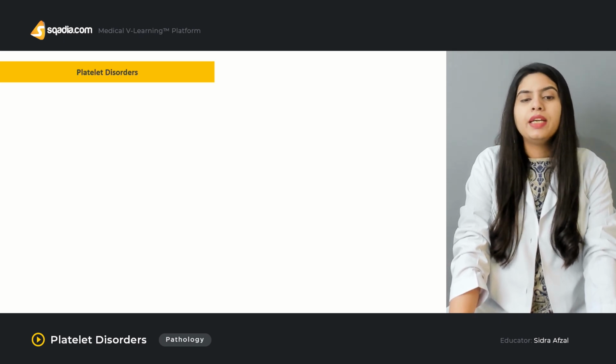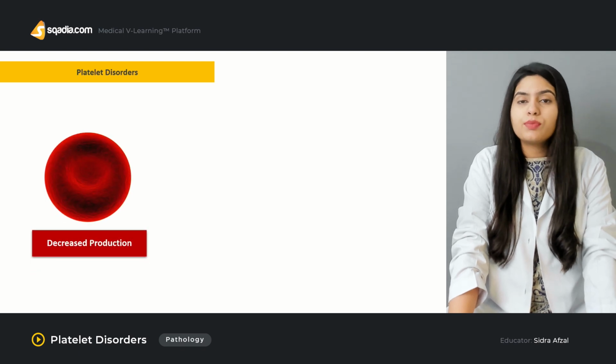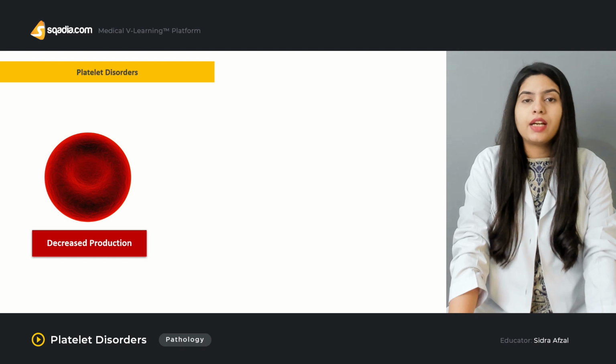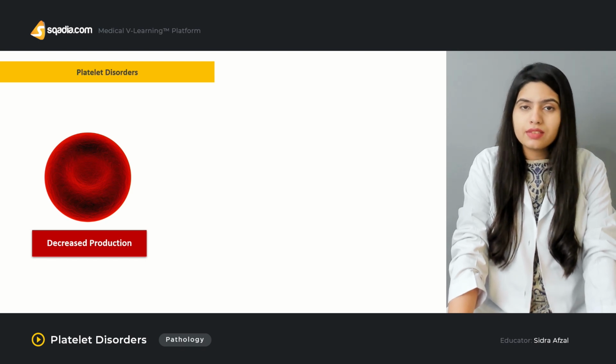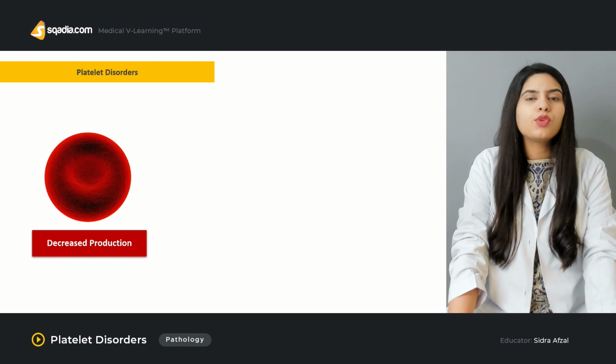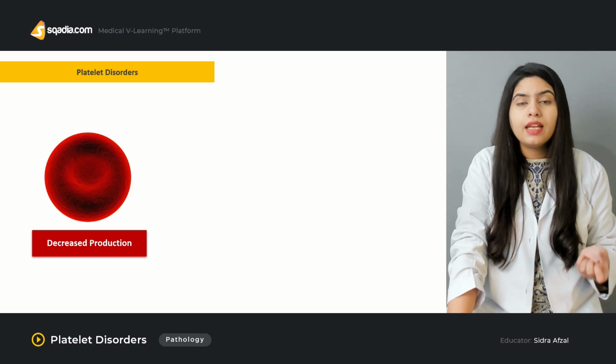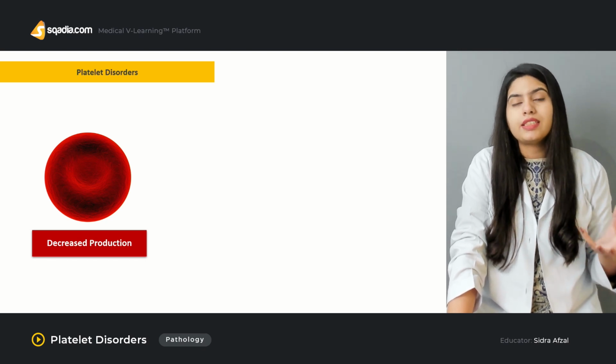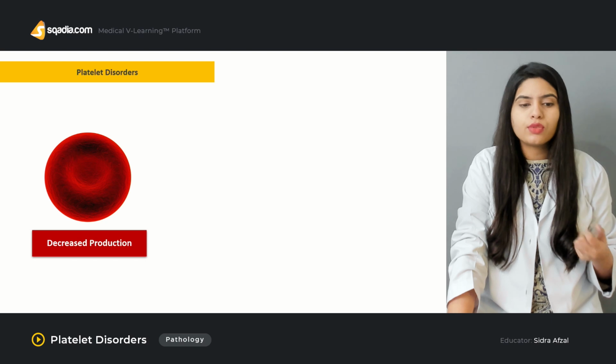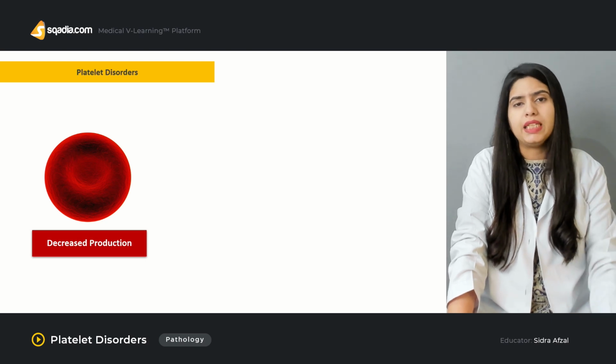As I told you, there can be decreased production, like there is some kind of disorder in the stem cells, in the bone marrow, either there is bone marrow infection, or there is a malignant condition affecting the stem cell, or the stem cell maturation is being affected, so there is decreased production of the platelets.